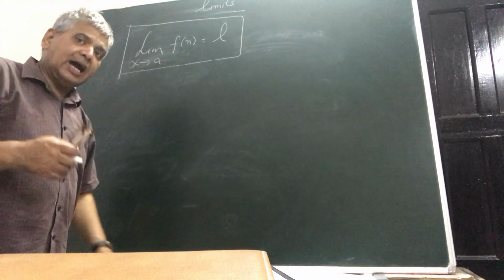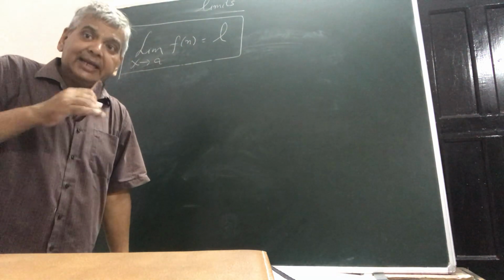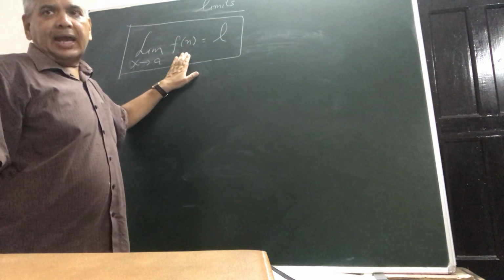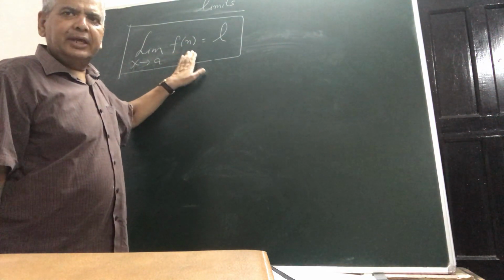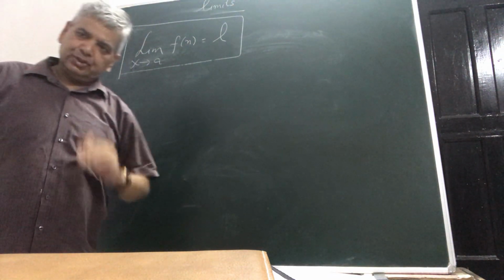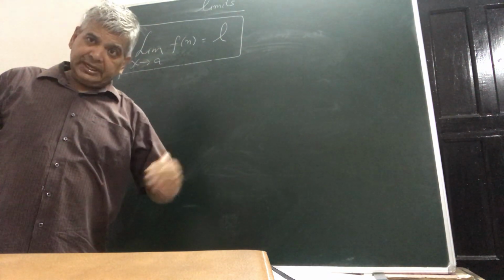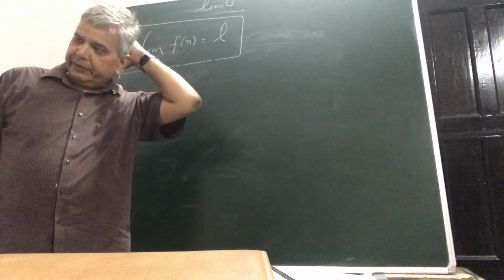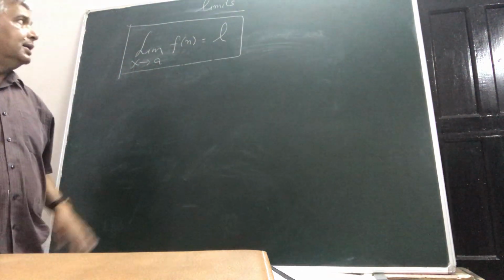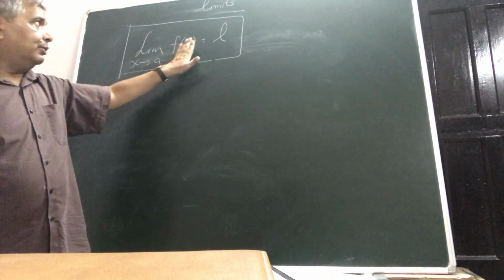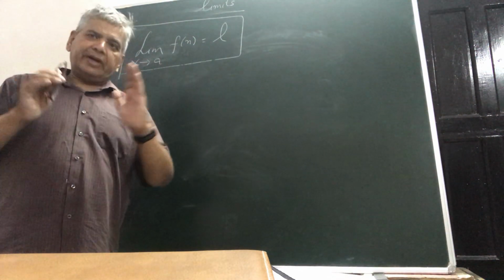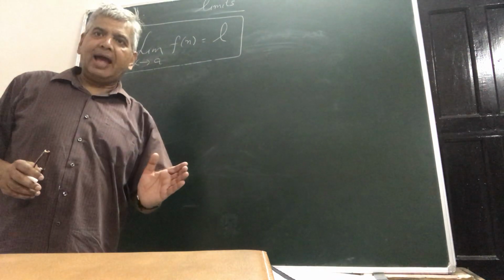So that important aspect, how practically we can assign some criteria so that we can declare that the function will be heading towards a definite number L when the variable approaches this number a, we now have to really quantify. Then we can declare that this functional value is always heading towards L. This we will today try to define mathematically in a rigorous manner.